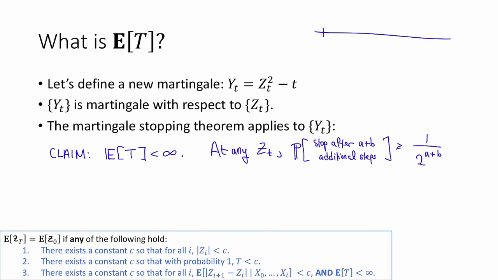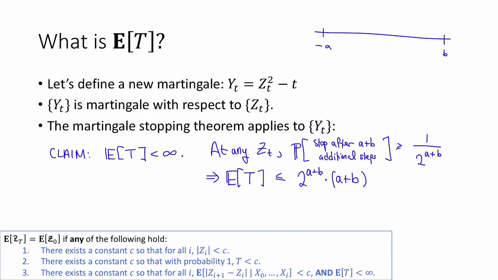Basically, if we haven't stopped yet, then we're somewhere in this interval between minus a and b, and there's some probability that I just walk in a straight line up, up, up, until I hit b here. And what is that probability? Well, it's 1/2 to the number of steps I take. How many steps do I take? Well, it's at most a plus b. So therefore, the probability that I stop after a plus b additional steps is at least 1/2 to the a plus b. That implies that the expected value of T is at most 2 to the a plus b times a plus b.